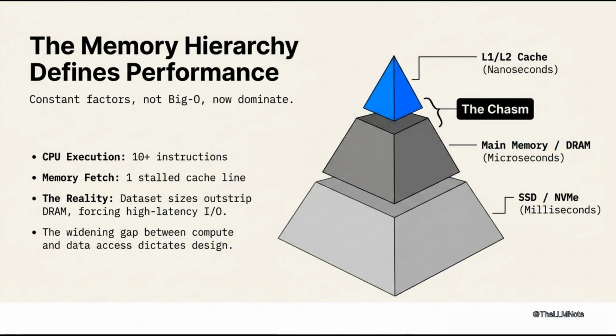Let's talk about how the memory hierarchy defines performance. A CPU can execute 10+ instructions in the time it takes to fetch a single cache line from main memory. Linked data structures trigger a cascade of cache misses, each stalling the pipeline. Meanwhile, dataset sizes outstrip DRAM, forcing I/O to NVMe or SSD, where latency is orders of magnitude higher. The algorithmic complexity model, counting operations, ignores this reality. Constant factors, not big O, now dominate. The gap between compute and data access grows wider each year.